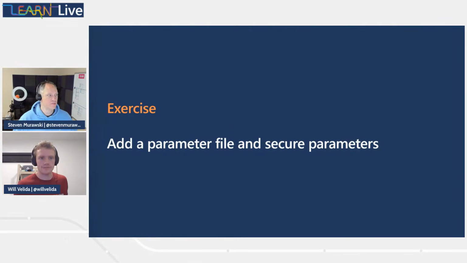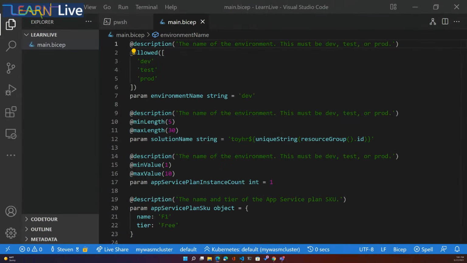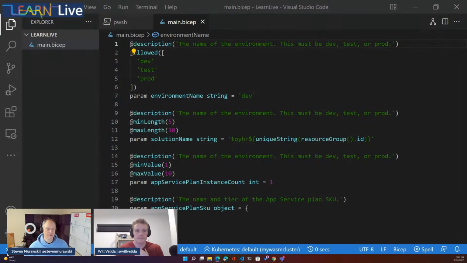All right, so let's go back to my Visual Studio Code. And we've got our starting template. From there, we're going to add some security to this experience here. And let me take a step back. We're going to start with a parameter file, and then we'll add some Key Vault. So we're going to get to do a little bit of fun stuff here.